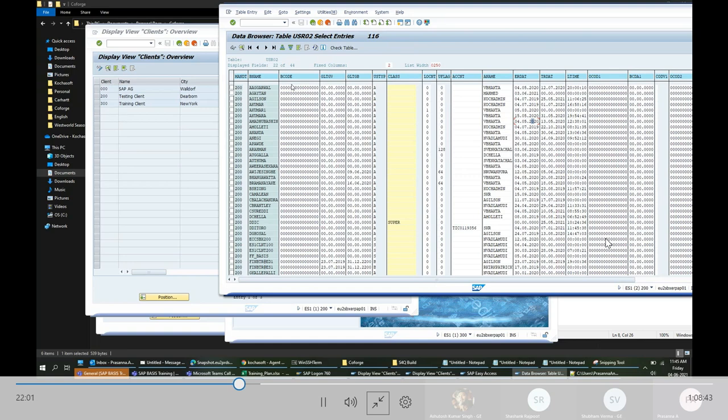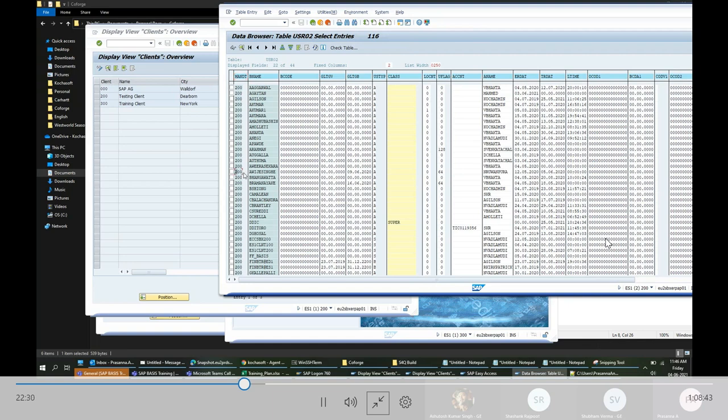But how does SAP recognize that in 200 client I have to display only 200 data, and in 300 client only 300 data? That is done by this column. For all the tables, there will be a column named MANDT. Whenever a new entry is created, it records from which client it was created. So this entry was created in 200 client.